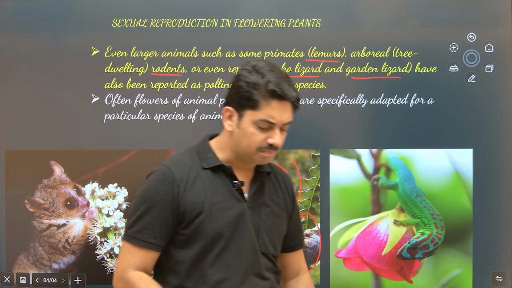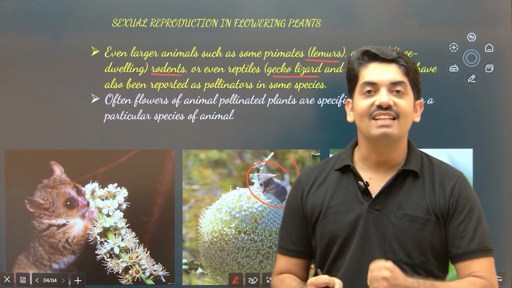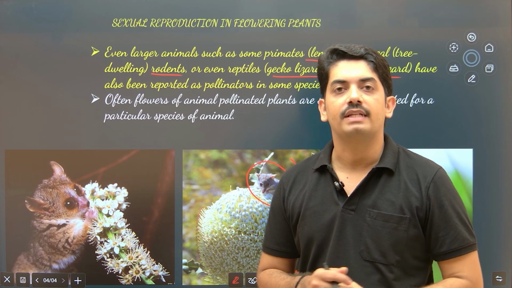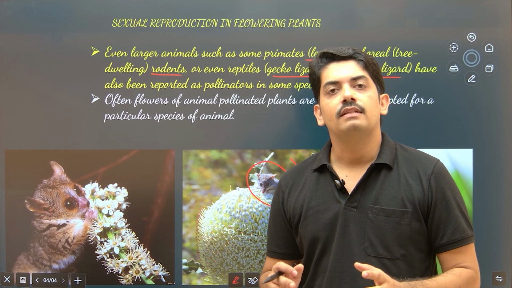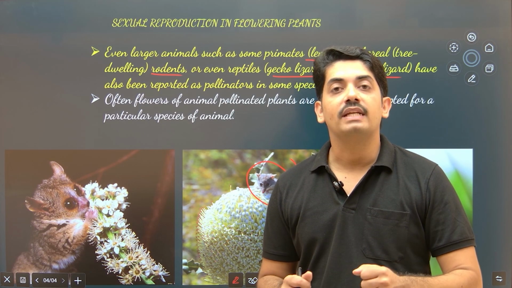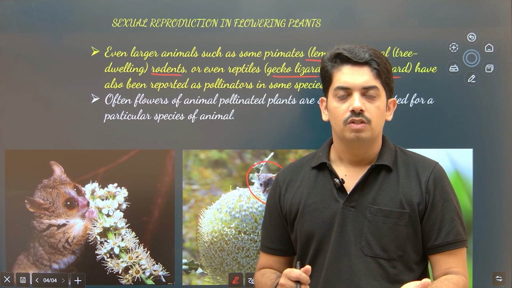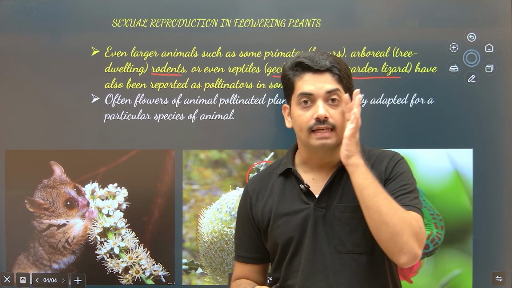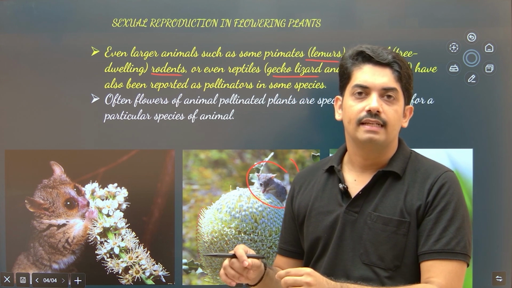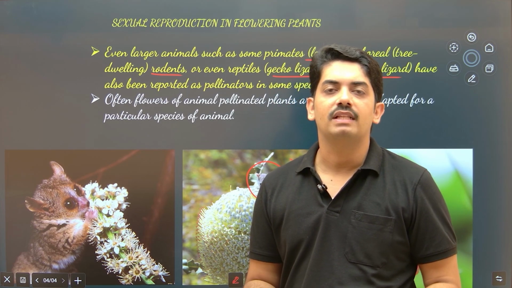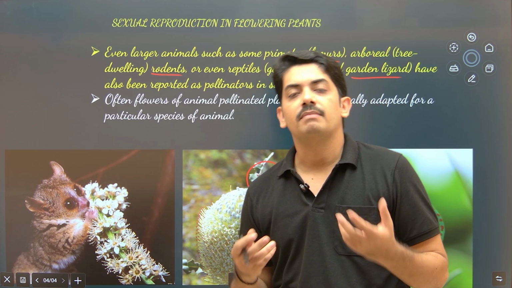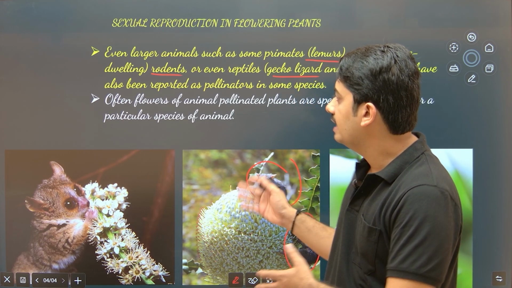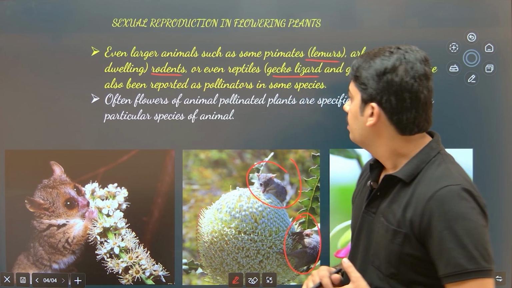So they are all expecting a floral reward. What is the floral reward? See, if nothing is there, why should they come in contact with the flower? Whenever they come in contact with the flower, they should get something in return. That's why they are visiting the flower. The beautiful petals attract these organisms, and the sweet nectar produced by the flower helps them get some nutrition. Because of those rewards, these organisms visit the flower and conduct pollination.